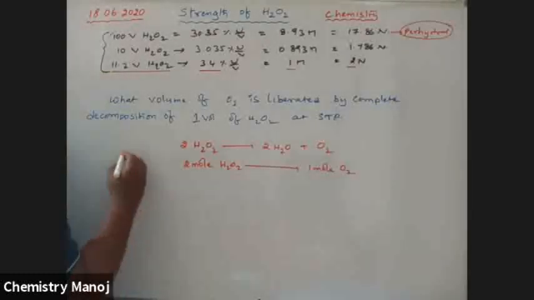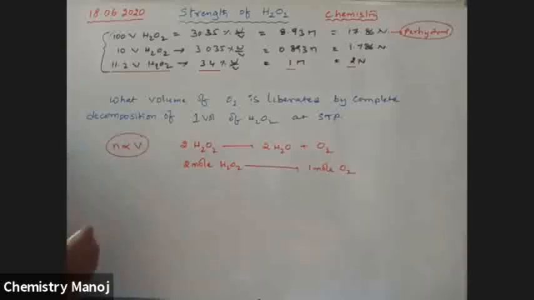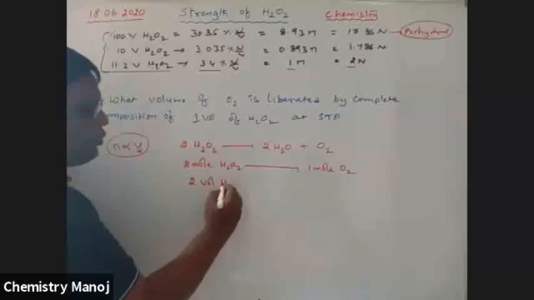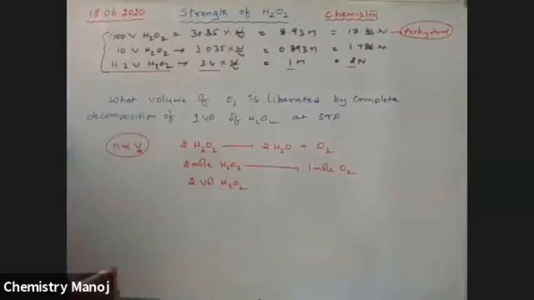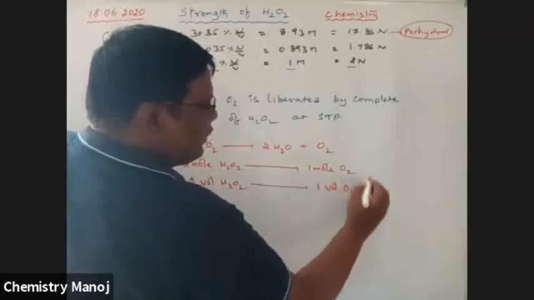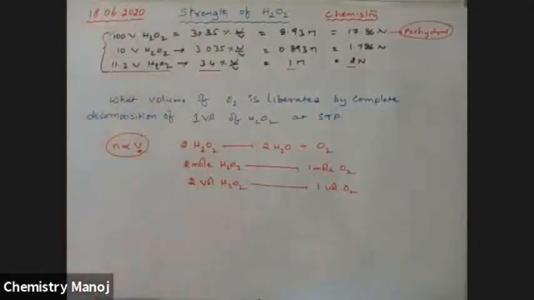So according to Avogadro's law, the number of moles is directly proportional to volume. Wherever a mole is there, its volume is also considered. Therefore, 2 volumes of H2O2 liberate 1 volume of O2.